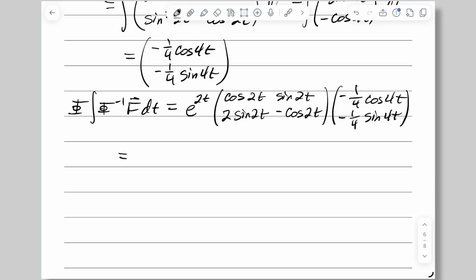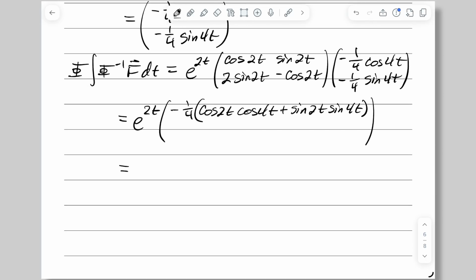This also is going to use a little bit of trig to clean up. We're going to multiply the cosine of 2t by the cosine of 4t. Yeah, there's a negative 1/4 there. And then sine of 2t times negative 1/4 sine of 4t. What we end up with is negative 1/4 times the cosine of 2t cosine of 4t. I'll factor out the 1/4, so it's plus the sine of 2t sine of 4t, which you may or may not recognize, but it's actually the difference formula for the cosine function. We'll get back to that.